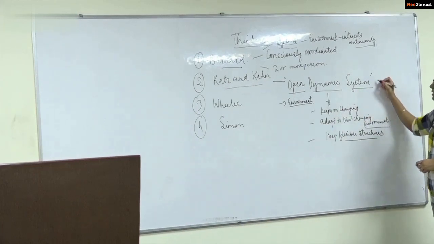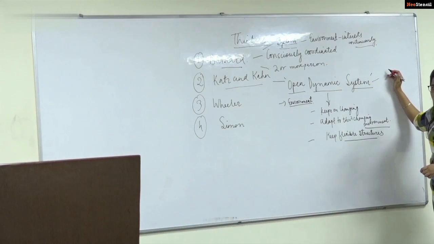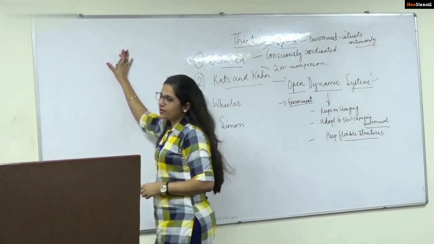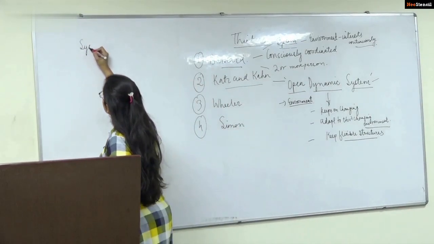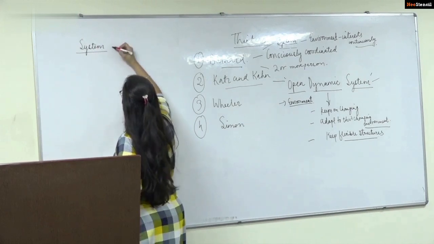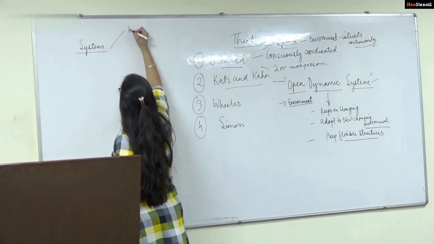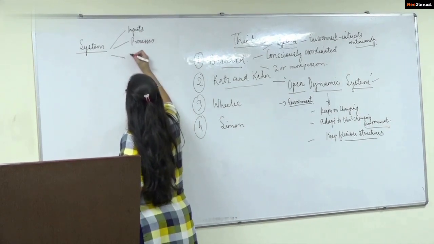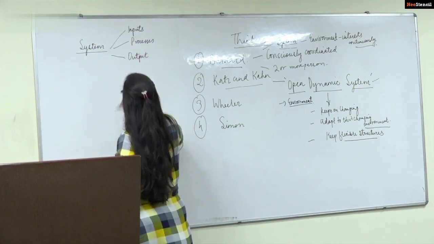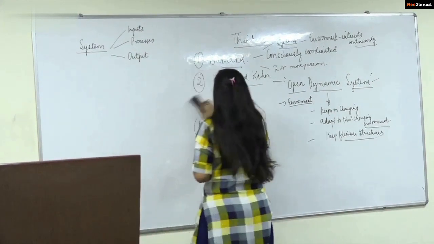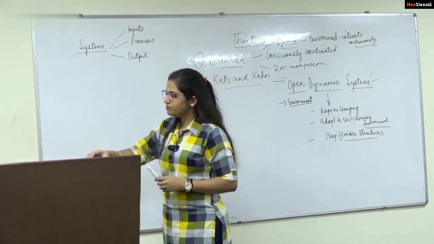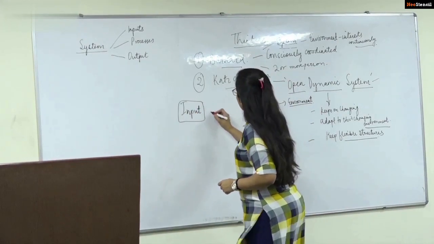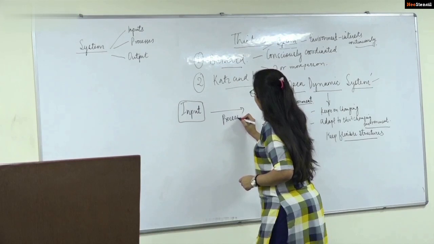System. Again, a system does not exist in isolation. It exists in an environment. So, what is the role of the environment here? The organization as a system sources its inputs. You have three things here: inputs, processes, and output. The organization sources its input from its environment.